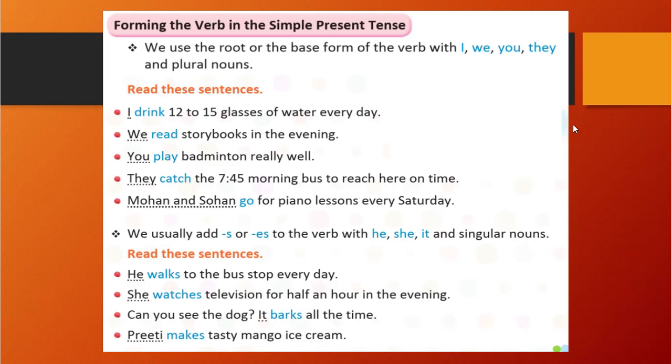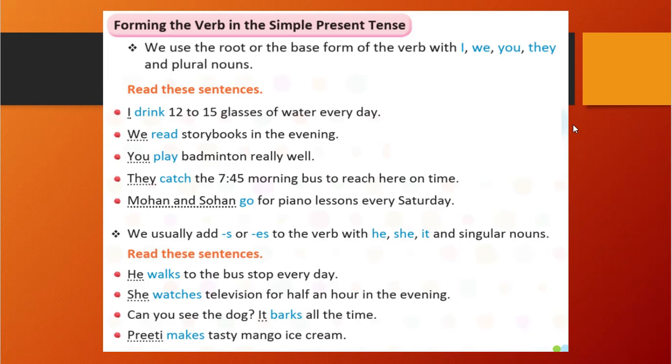So he, she, it and Preeti, all four are singular. He, she and it are pronouns, and Preeti is a singular noun. So for these four, we will write the verb with s or es. You can see the basic verb is walk, and we have added s: walks.